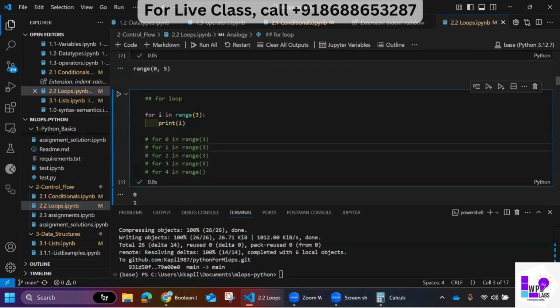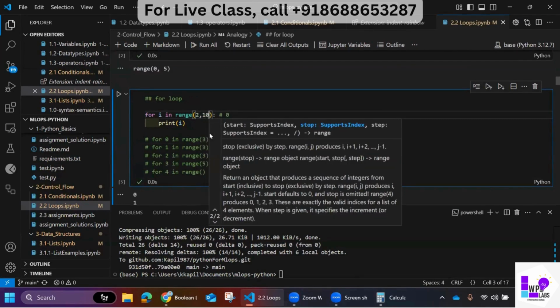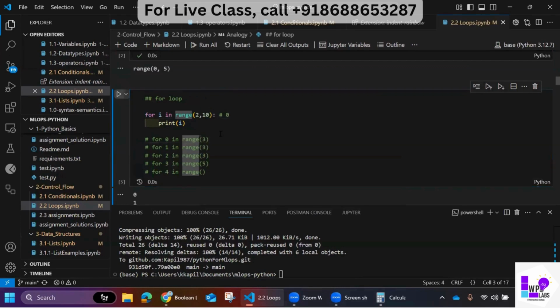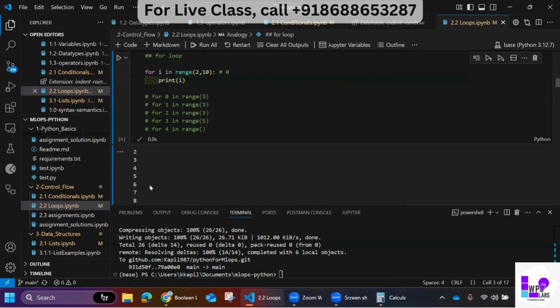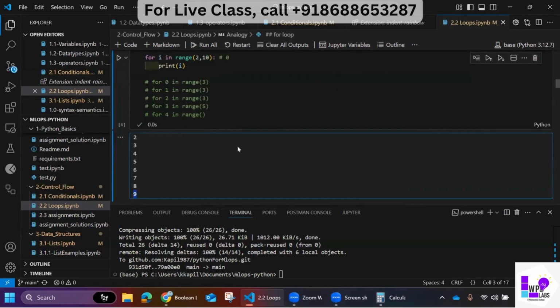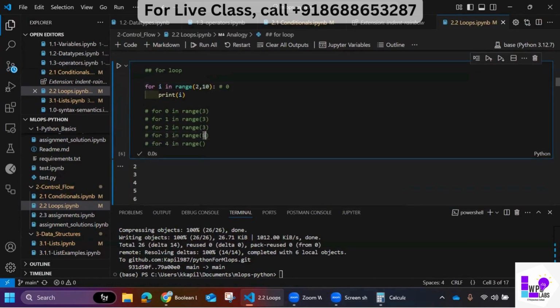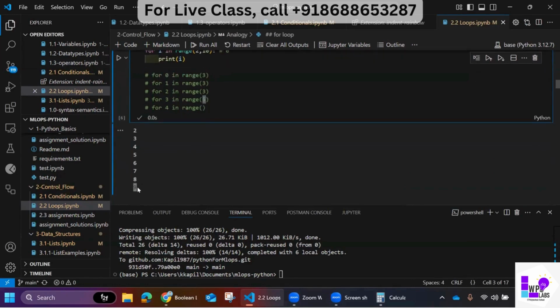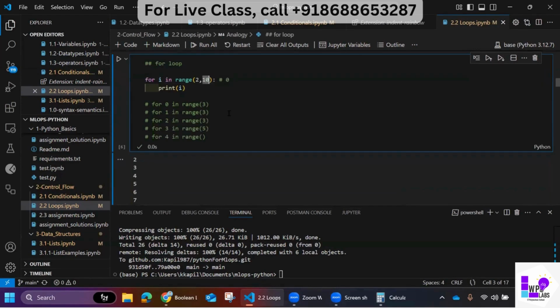Whatever number you give here, it will go up to 1 less than that, and it will always start from 0. If I want to start from another number, let's say 2, I can say start from 2 and go up to 10. If you see, it started from 2 and it is going only up to 9. Why? Because whatever you give here, it will always print 1 less than that. So 9 is 1 less than 10.